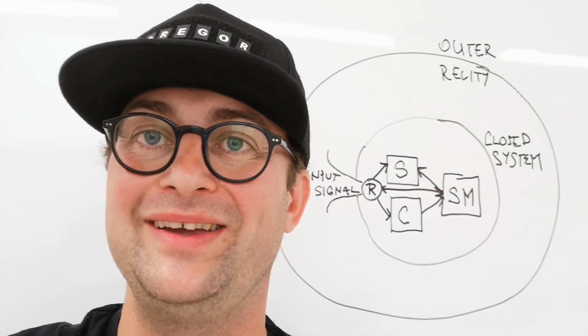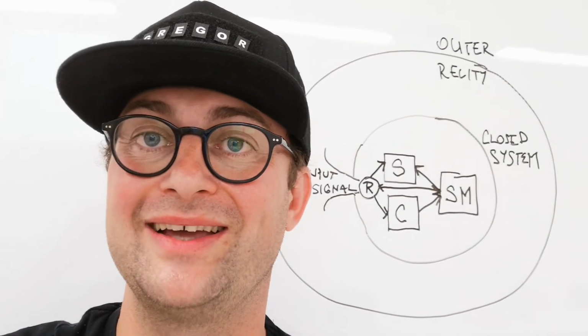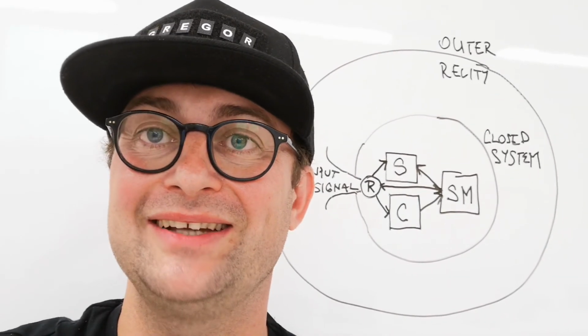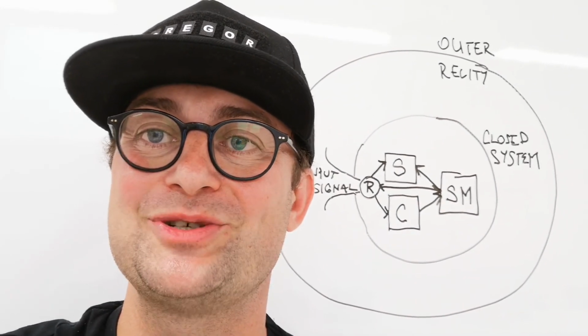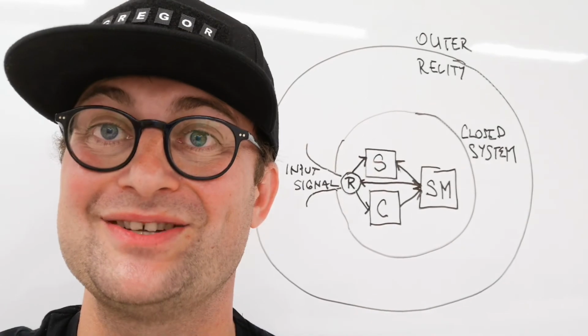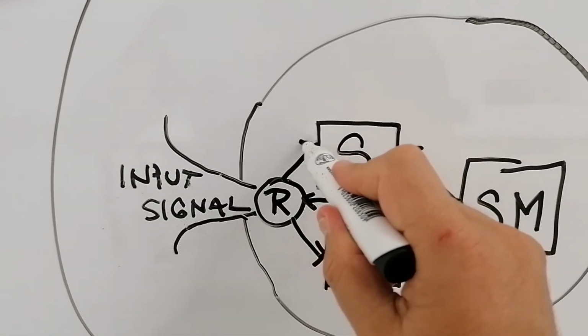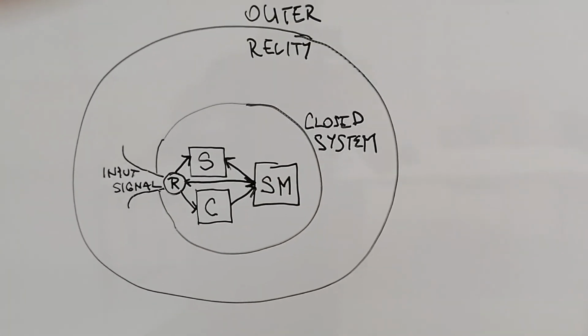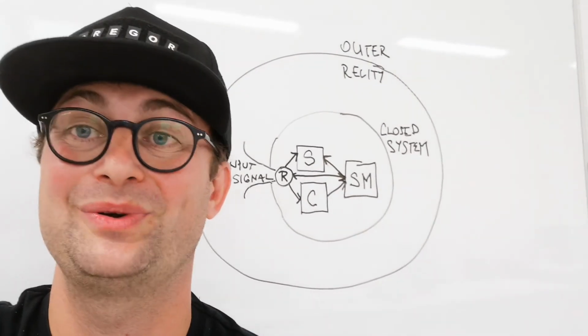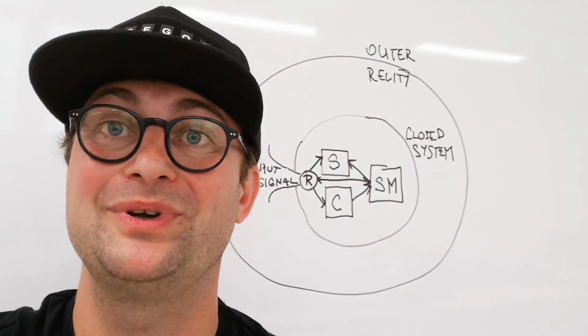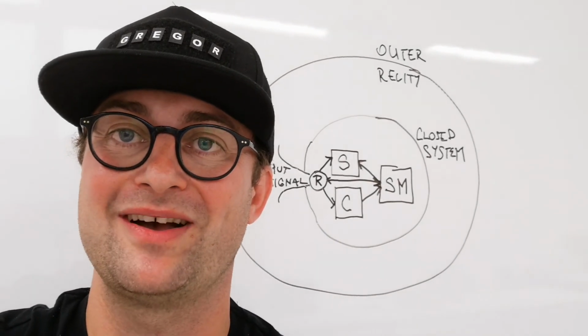So the other way is that the input is recognized. It is already connected to some information in the shared memory. So the subconsciousness takes this information out of the shared memory and connects it to the actual input. Without the need for creating new information, the input is being processed through subconsciousness.